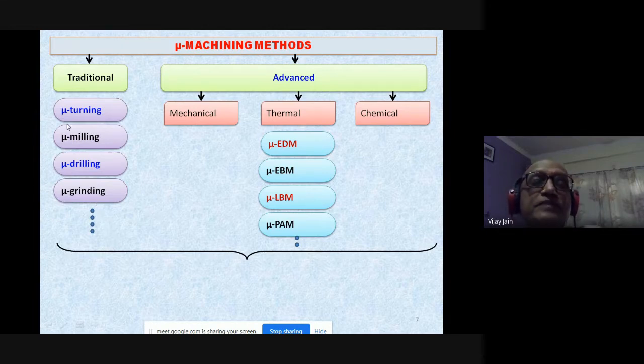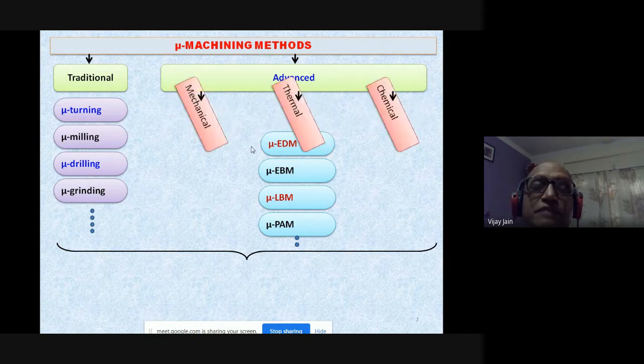But these traditional micromachining methods have their own limitations. We will discuss those. Then you have the advanced micromachining methods, which can be classified into three categories: mechanical advanced, thermal advanced, and chemical advanced micromachining methods.